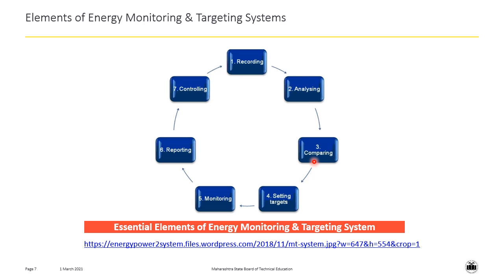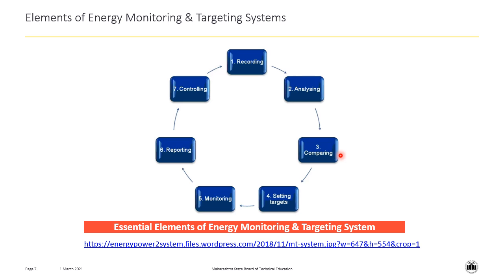The third element is comparing. In comparing, we compare the actual energy usage with the standard or benchmark energy usage. Now let me explain this to you with the help of a small example. In an industry, for manufacturing 10 shafts in one shift, we require 100 units of electricity.